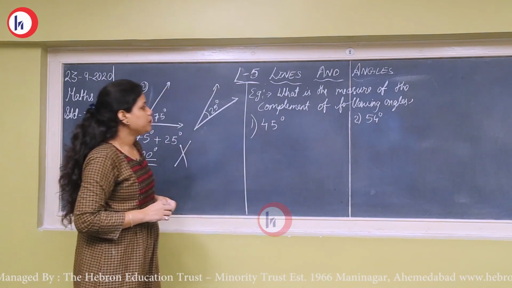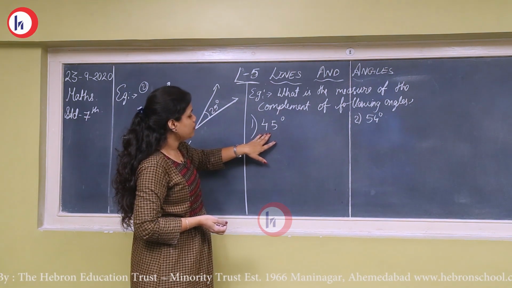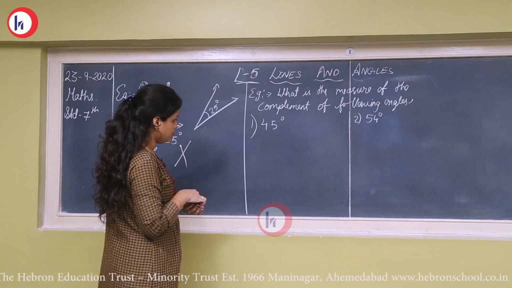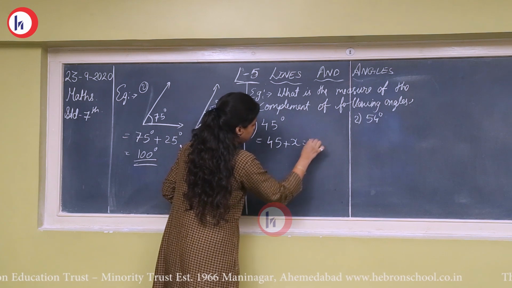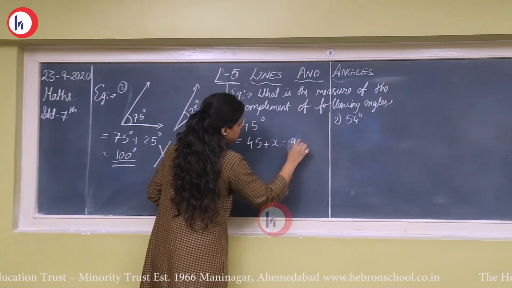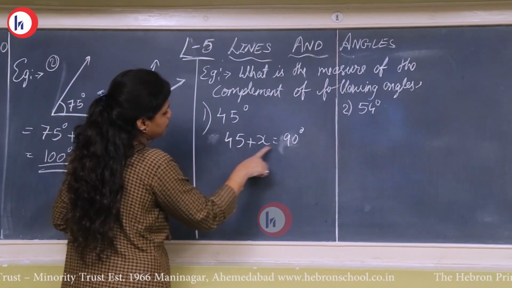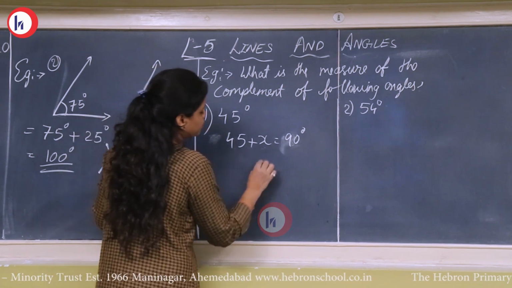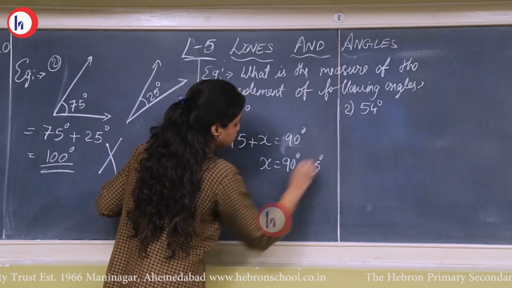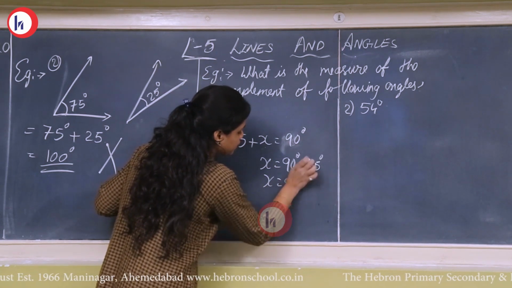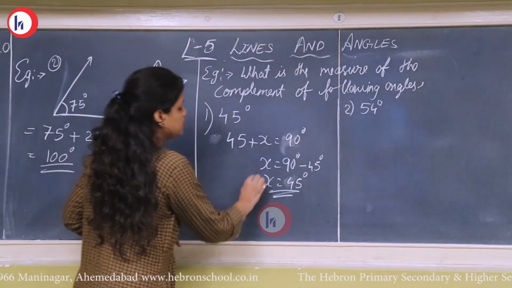So another type of example based on complementary angles that can be asked is where one angle will be given and the complementary of this angle will be asked. So what is A? We will solve this with the help of an equation, that is 45 degree plus x will give you 90. The unknown angle, the angle which we have to find, we will take it as x. So 45 plus x is going to give you 90 degree. So finding x here, transposing 45 to the other side, x is equal to 90 minus 45, which will give you 45. So complementary of this 45 angle is this.